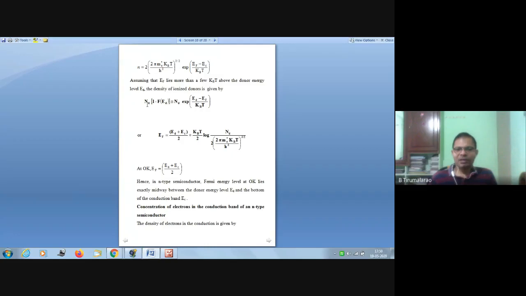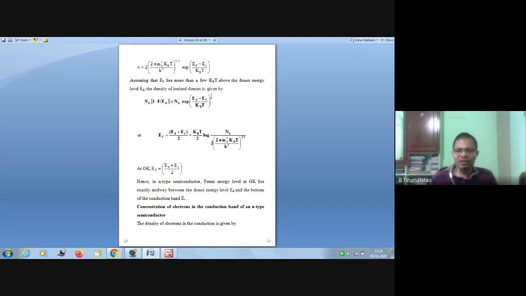So in an n-type semiconductor, the impurity is called the donor impurity. It donates electrons to the conduction band. So the density of donor impurity is Nd into 1 minus F(Ed). Why 1 minus F(Ed)? It donates, becoming holes. That's why the probability of finding holes is 1 minus F(Ed). Why is it called Ed? It donates the electron. That's why it is represented with Ed. That is equal to Nd into exponential of (Ed minus Ef) by kBT.